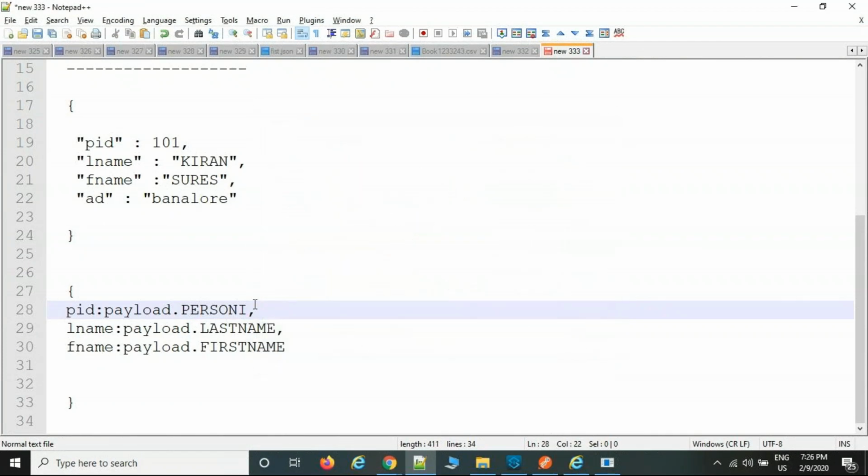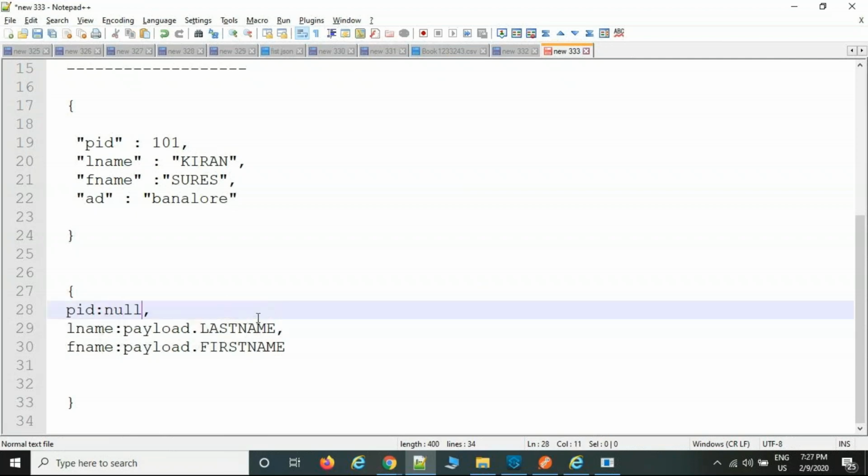okay, to lowercase, then what will happen? The system will verify the source side person ID. ID is lowercase, right? Is it available or not? If it is not available, you will get the null value. That is what I told you. Please remember, whatever keys are available in the payload, we need to copy paste them here only. If you modify them, the system will verify at runtime whether there is a key value, and if not, it returns a runtime null.